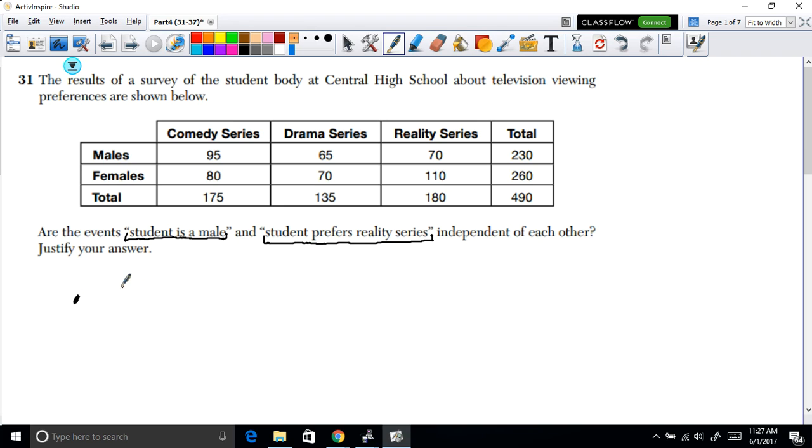Now, first, let's find the probability. I think it's faster if I just type it.